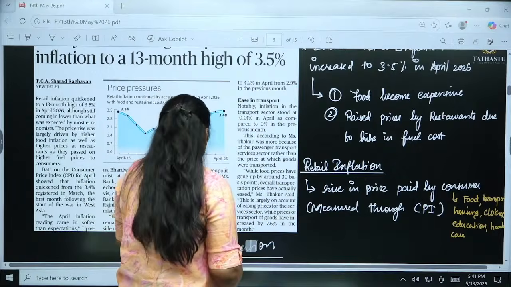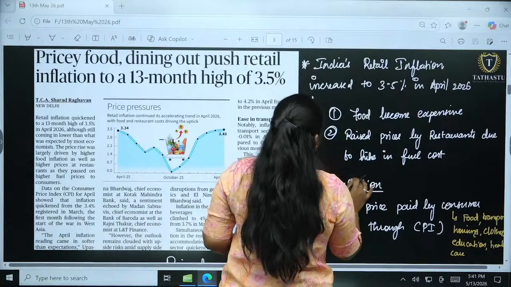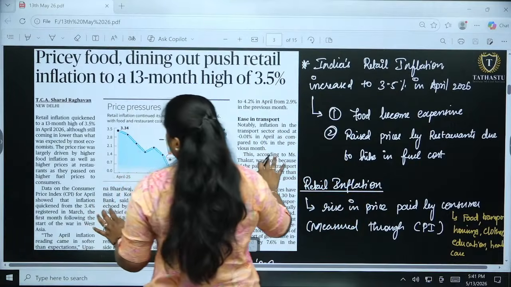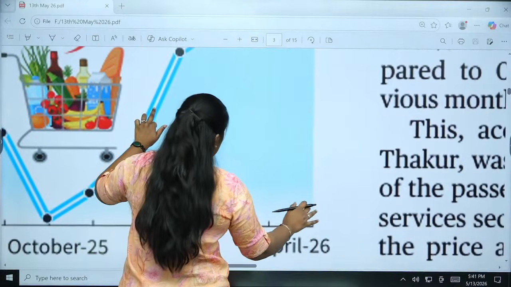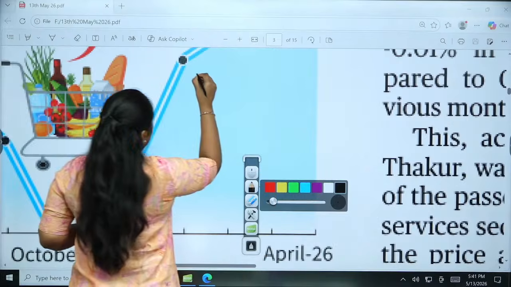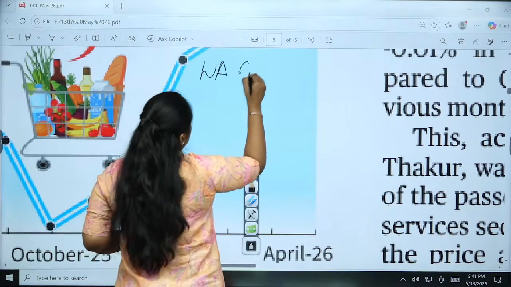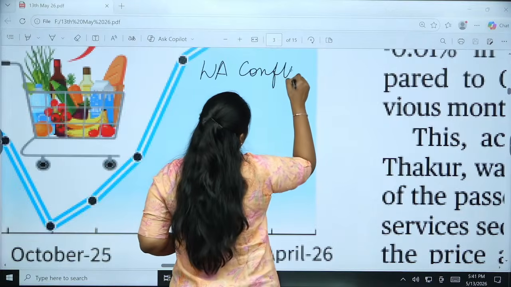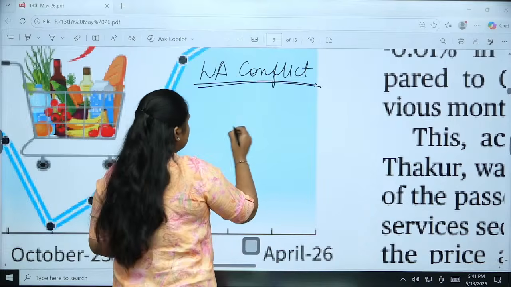Okay, if you see, I'll write it here, just for understanding. The major concern is the West Asian conflict. Because of this, what is India facing?